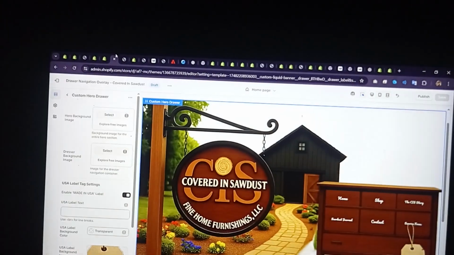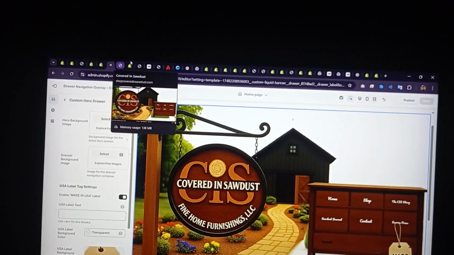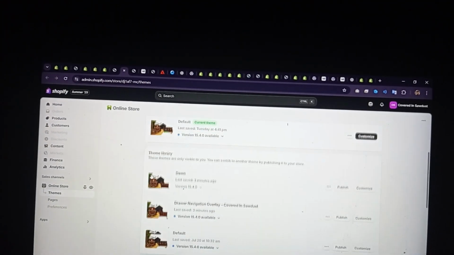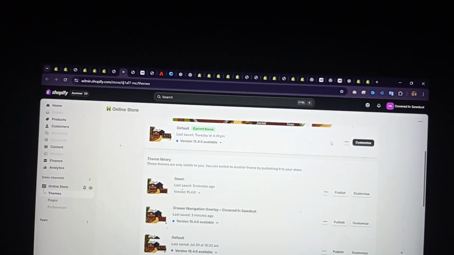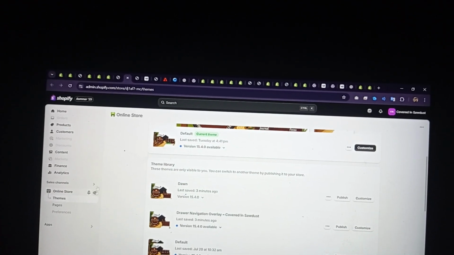You can see in here. That's it. And also I have created another theme. So basically I was thinking that your current theme is not well.